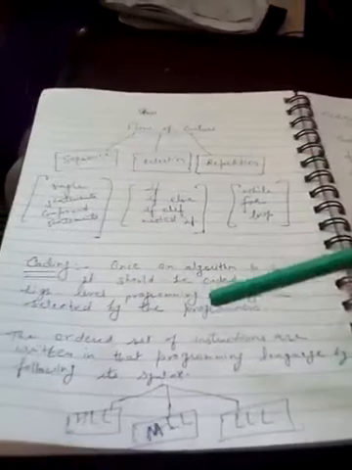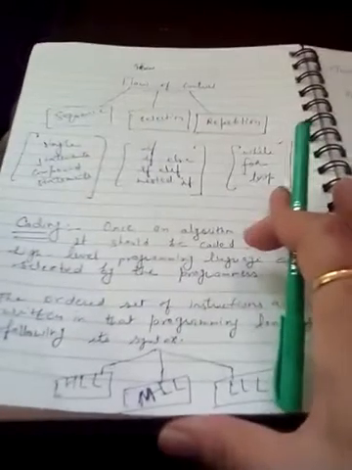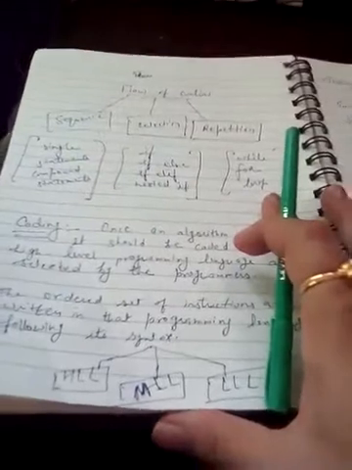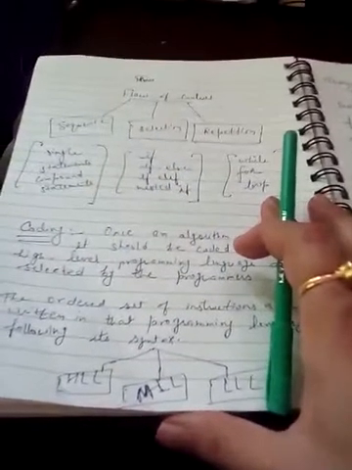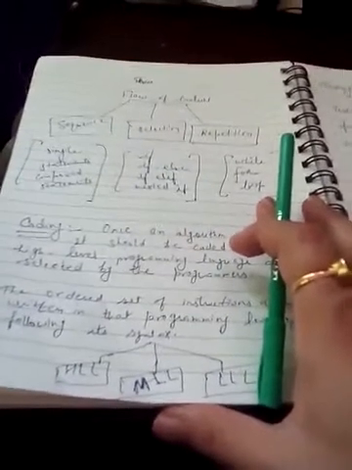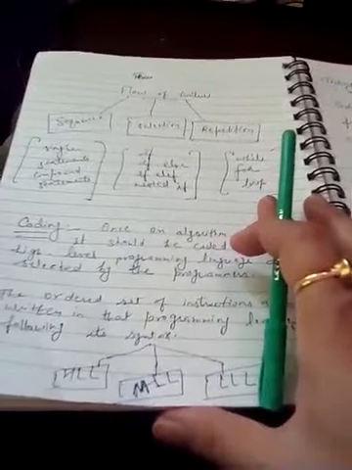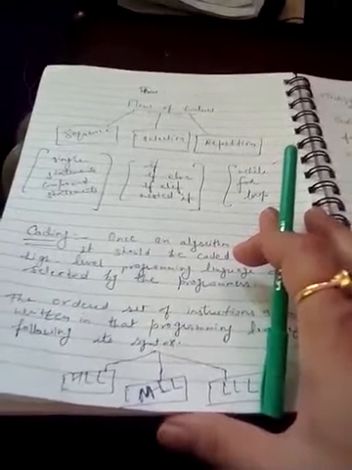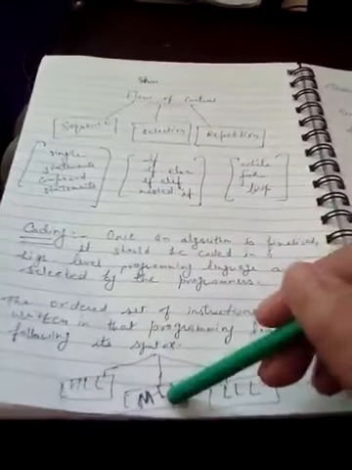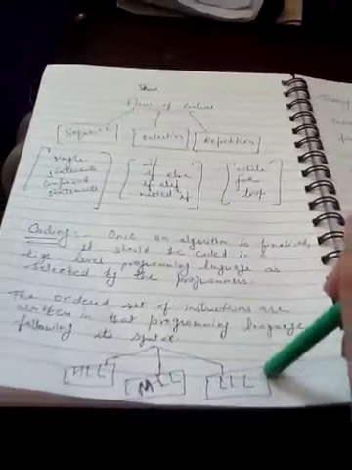Now the next phase which is coming is known as coding. Coding is a phase where the actual programming has to be done. We are doing coding in high level languages. Basically we have three kinds of languages: high level language, middle level language, and low level language.